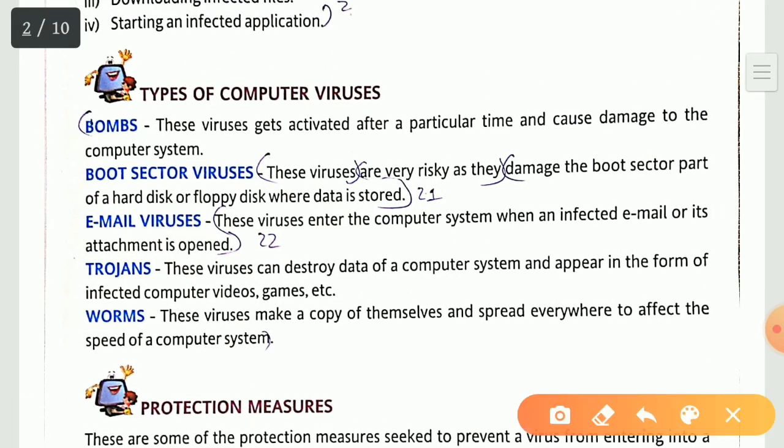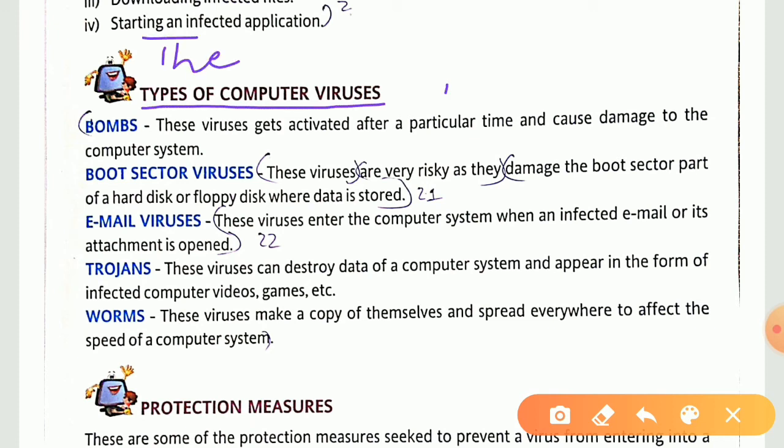Now what you have to do, you just have to write down the types of computer viruses are, then first point, keep it a heading, bombs, and then the content, these viruses get activated after a particular time, everything till this computer system. Put down the second point, heading, boot sector viruses, everything till stored.